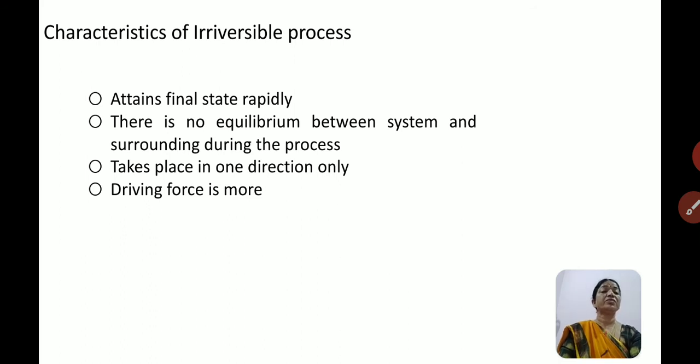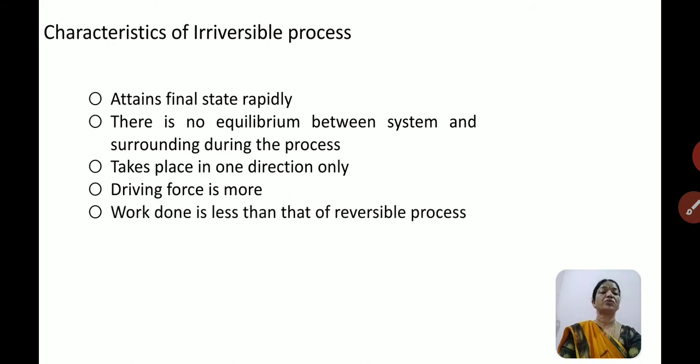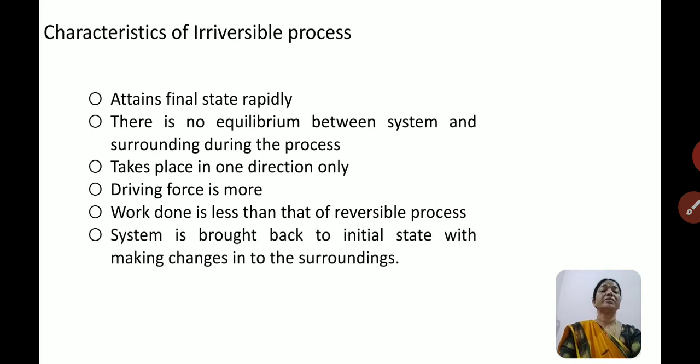So the driving force here is more, means rapid expansion, spontaneous processes. In these cases the driving force is much more and work done is very less, means without any effort, or with a small effort, this process happens, so work done is less in the irreversible process.